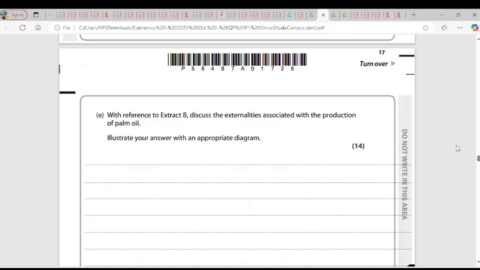Because social benefit is private benefit plus external benefit. So if producers do not care about their own private benefits, it means they put more in the social benefit. So social benefit greater than private benefit is positive externality. Do you get the point there?